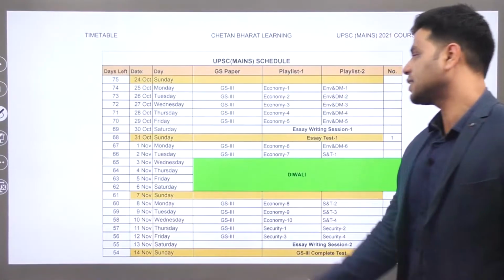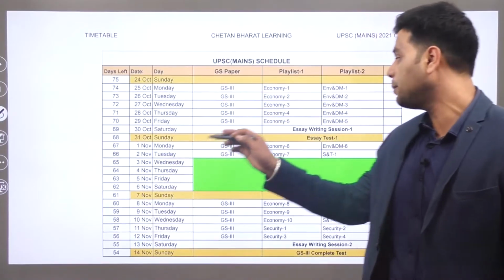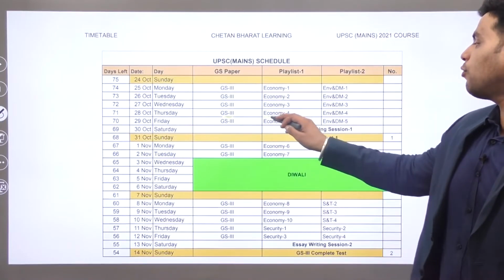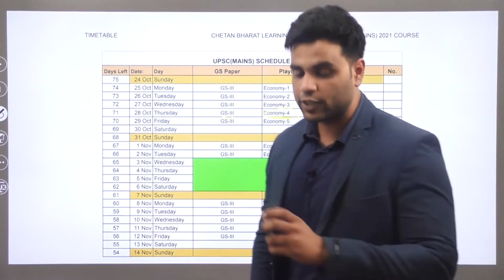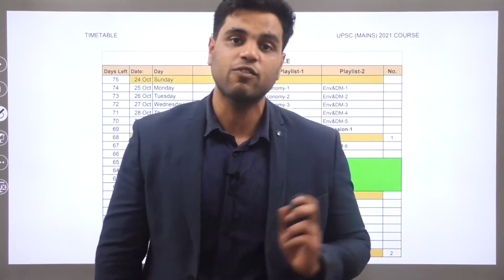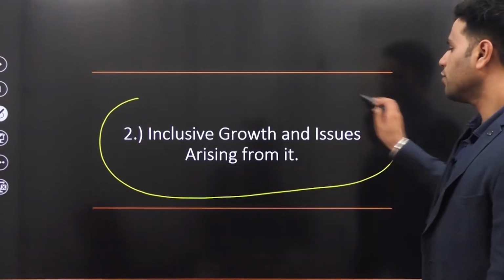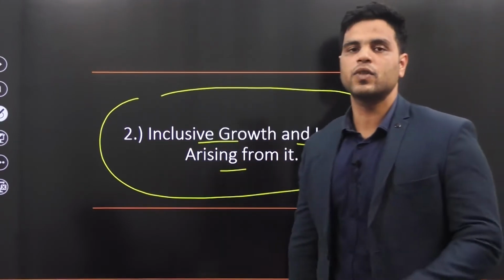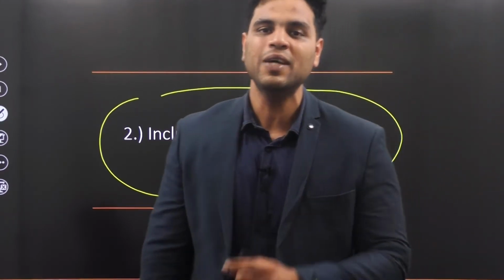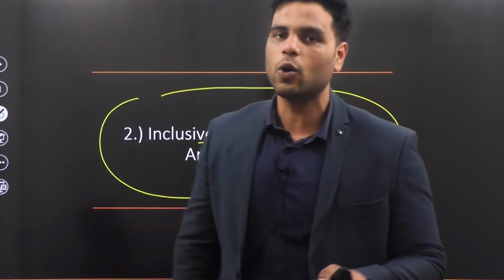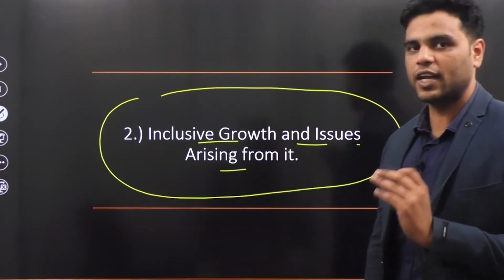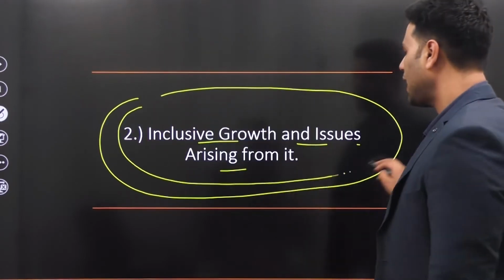All right. Now, today is lecture 4 for economics. As we have shared this timetable with you, today is GS3 lecture 4 for economics. In this lecture, we'll be discussing 5 questions, and these 5 questions shall be from this topic: inclusive growth and issues arising from it. This is mentioned verbatim in your GS3 syllabus. So we are going to cover this through a set of 5 questions. Without further ado, let's take a look at question number 1.